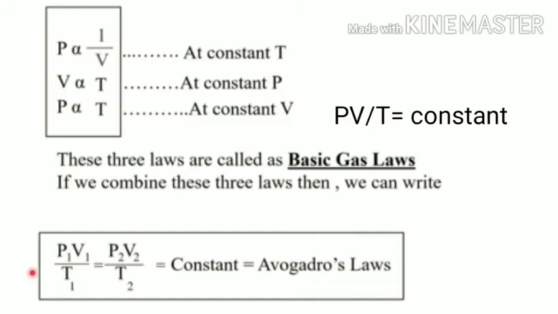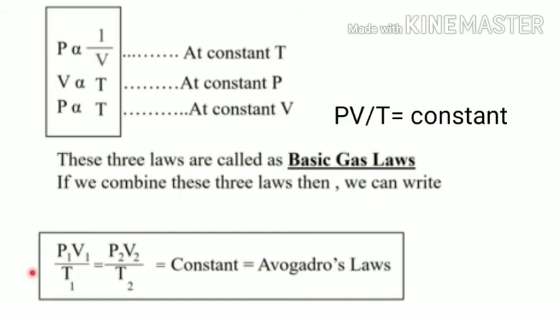That is, PV upon T is equal to constant, and this constant is denoted by letter capital R. This is the general gas law. That is, P1 V1 upon T1 is equal to P2 V2 upon T2 is equal to constant. This law is also called Avogadro's law. PV upon T is equal to constant is equal to R.